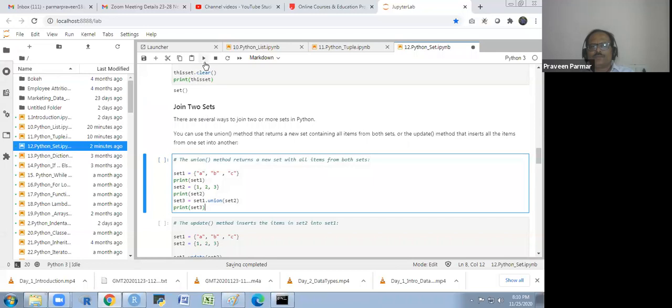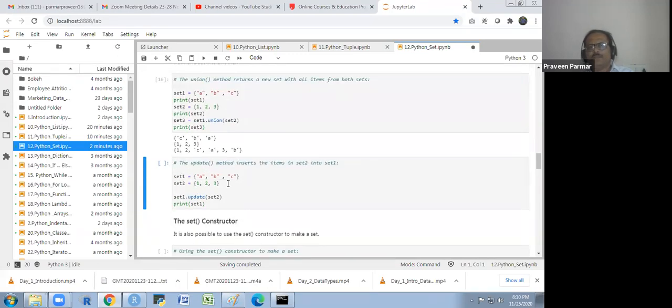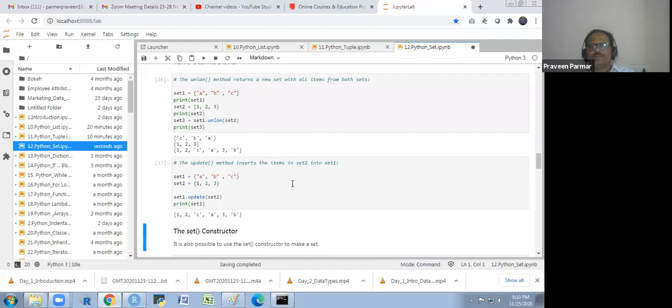Okay, so I run this. You will get 1, 2, C, A, 3, B. It is also unordered. If I use the update function, similar to set1.union, instead of union I am doing update, and then I will show you. You will see here also 1, 2, C, A, 3, B. So either method, update or union, responds the same way.